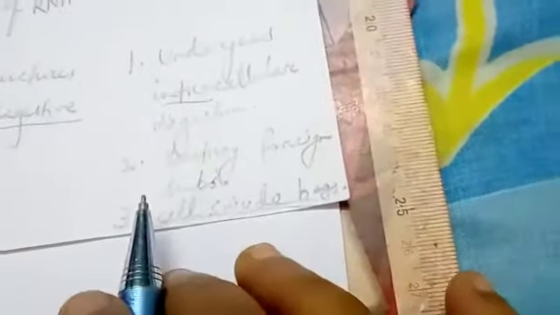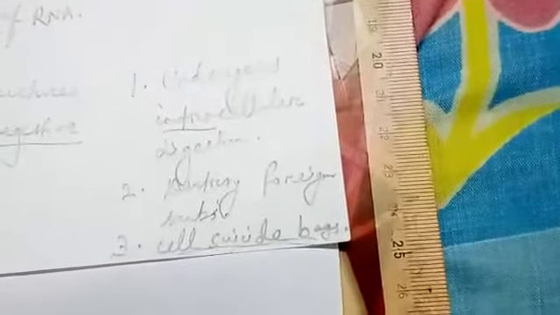Name the cell suicidal bag. Sometimes it's also asked, give reasons. So this is the answer: lysosome is the cell suicidal bag, since it contains the enzymes which can digest the foreign substances as well as the damaged cells. They are destroyed by the lysosomal enzymes, hence they are called cell suicidal bags.